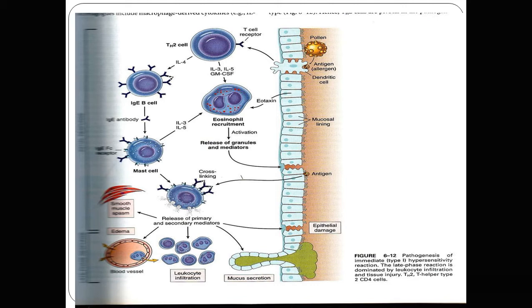This increased mucus secretion will be present on the surface of the epithelium. So epithelial damage, increased mucus secretion, leukocyte infiltration, blood vessel dilatation, edema formation, and smooth muscle contraction. These are all type 1 reactions. It is due to the release of various mediators from the mast cell after binding with the antigen antibody complex on the surface of the mast cell.